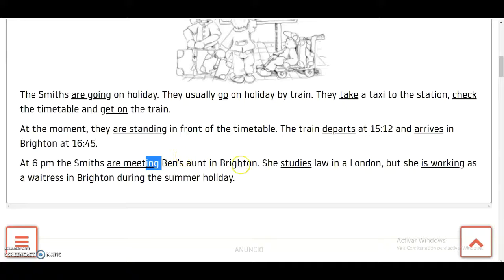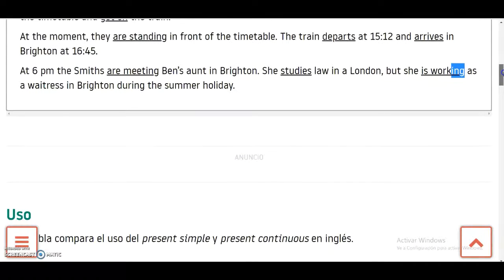Ben's aunt in Brighton, she studies with the s because we are talking about the third person, law in London. But she's working with the ing because right now she's doing that, okay, as a waitress in Brighton during the summer holiday, okay?